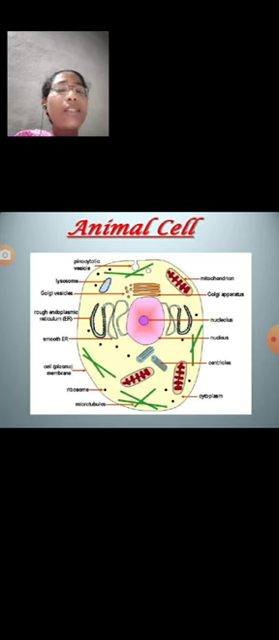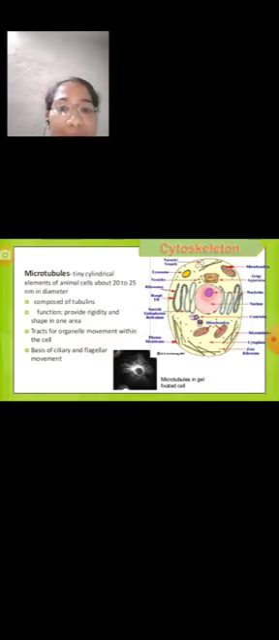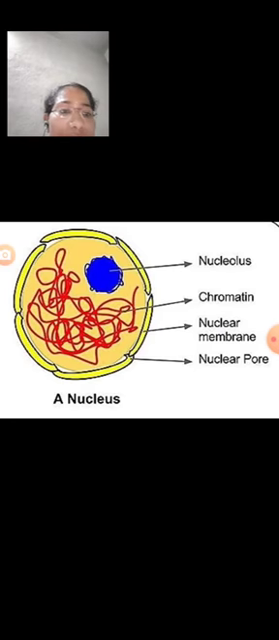Next, the animal cell is composed of three main parts: plasma membrane, cytoplasm, and nucleus. The first two, plasma membrane and cytoplasm, are over. Next, the third one is the nucleus. The nucleus was first observed by Robert Brown. Generally, the nucleus is round in shape and is situated in the center of the cell. The nucleus is the dynamic center which controls and regulates the various metabolic activities of the cell.